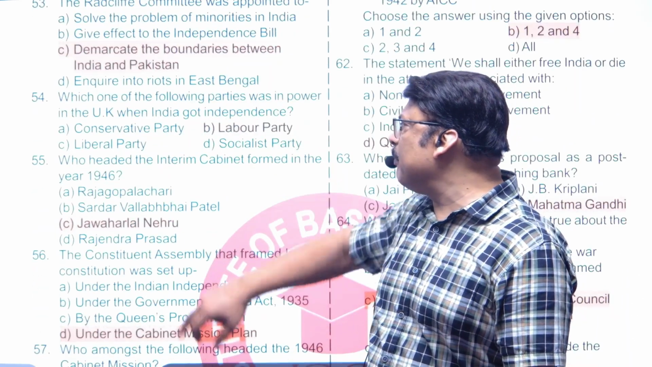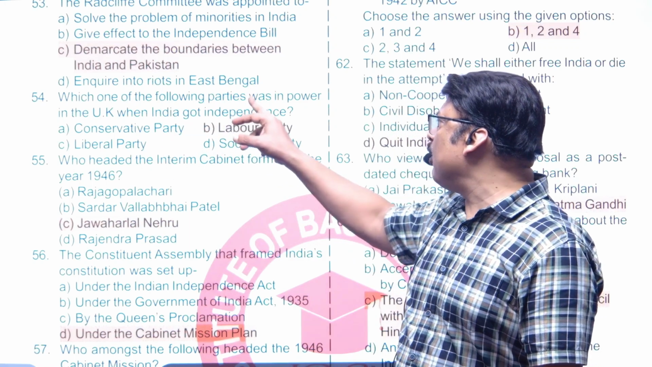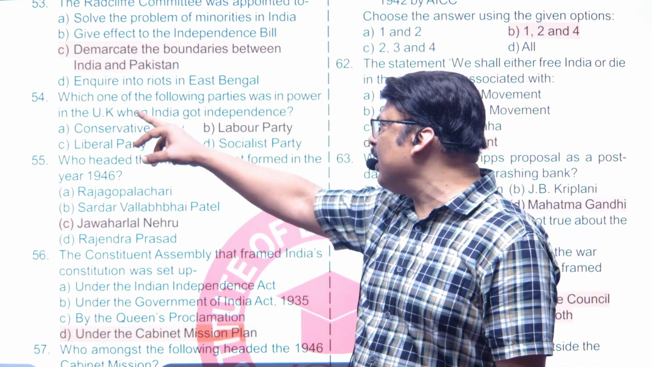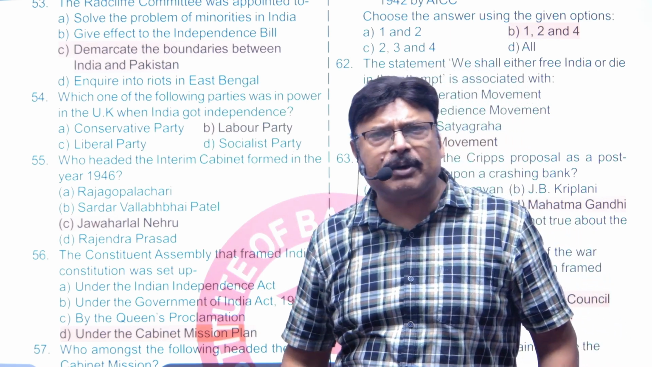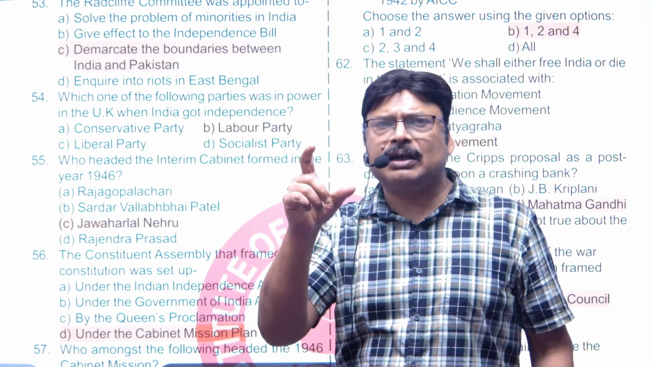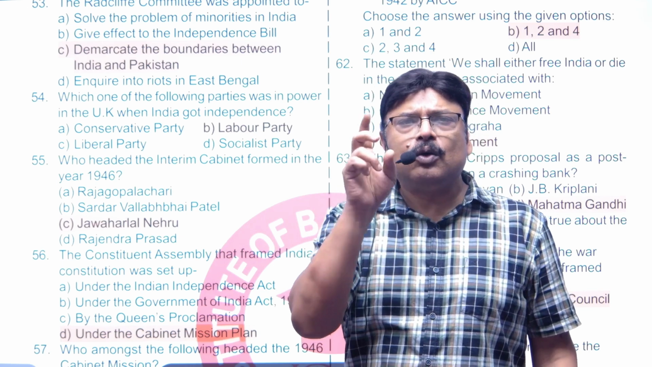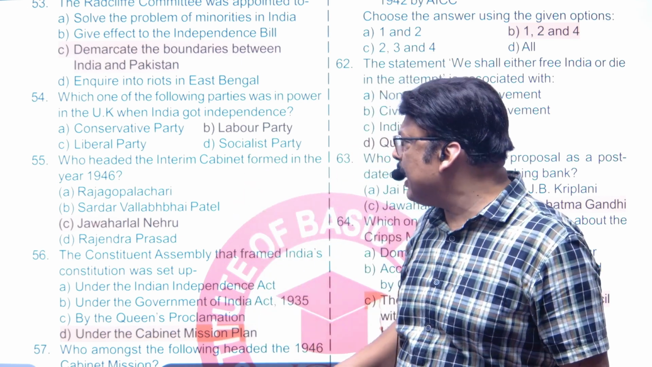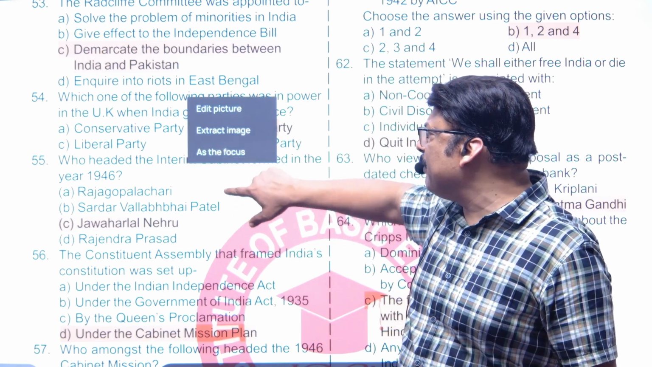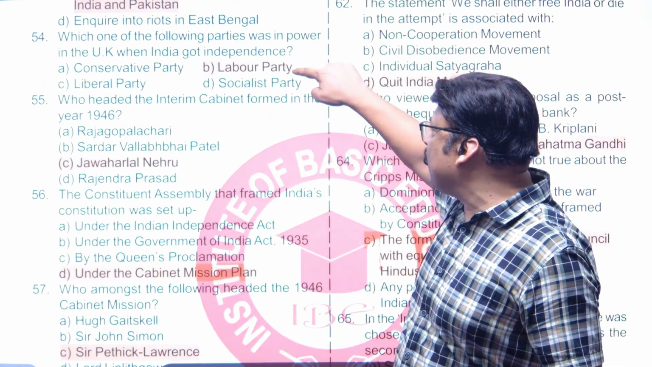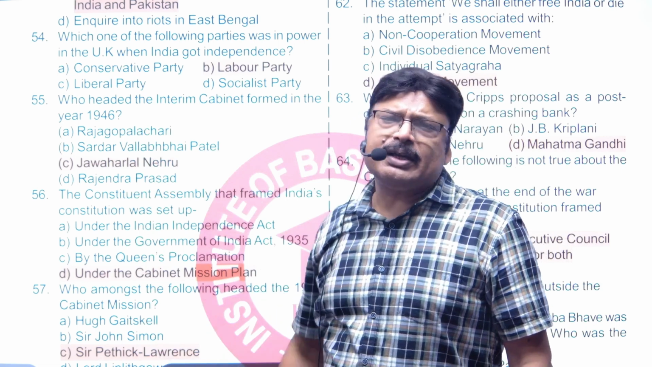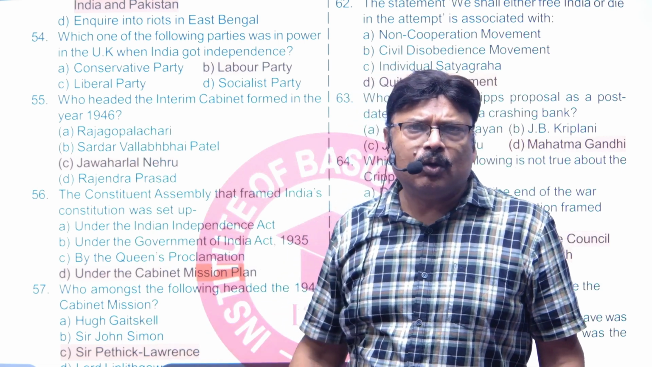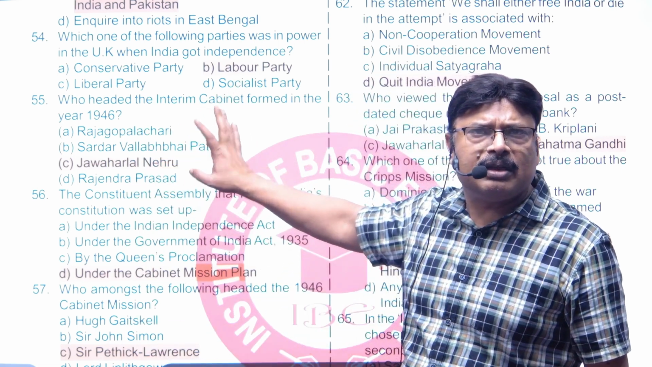Next is question number 54. Which one of the following parties was in power in UK when India got independent? It was the Labour Party, and Clement Attlee was from Labour Party, who was the British Prime Minister when India got independence. Next is question number 55. Who headed the interim cabinet formed in 1946? It was Jawaharlal Nehru who was chosen for this post.